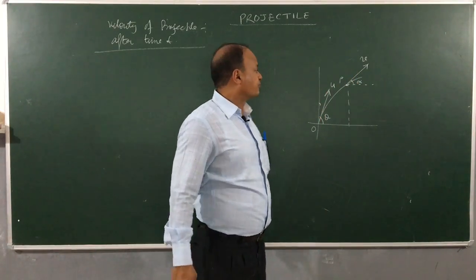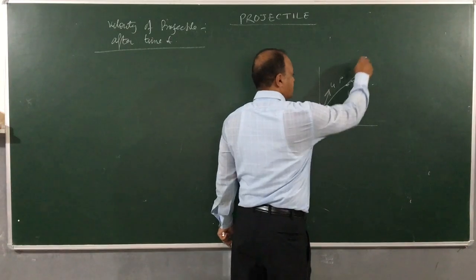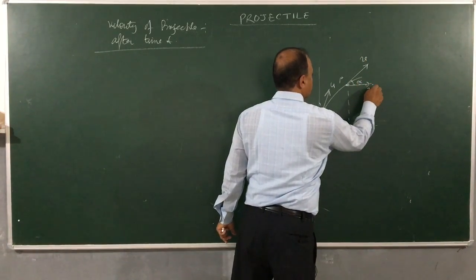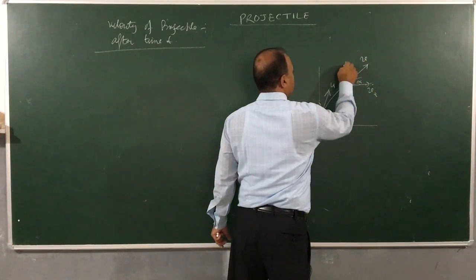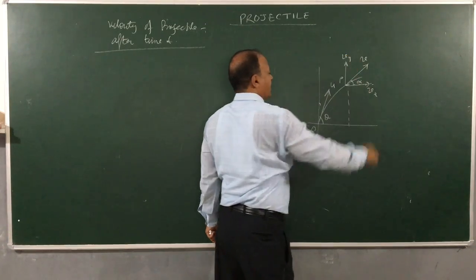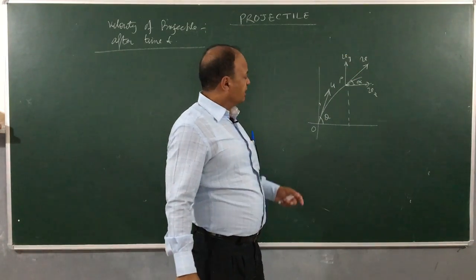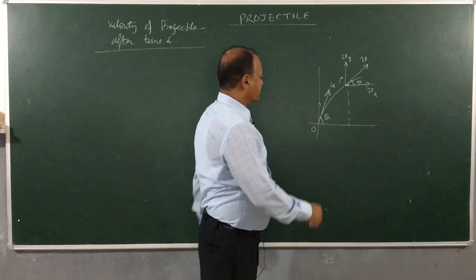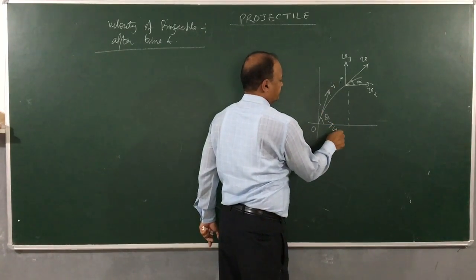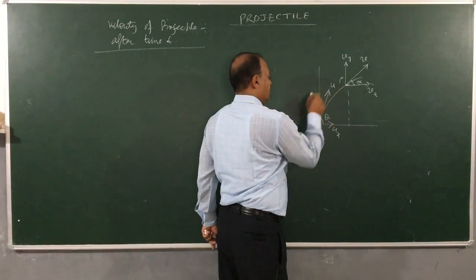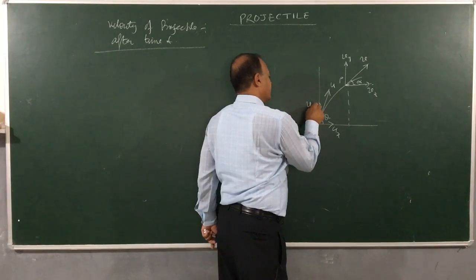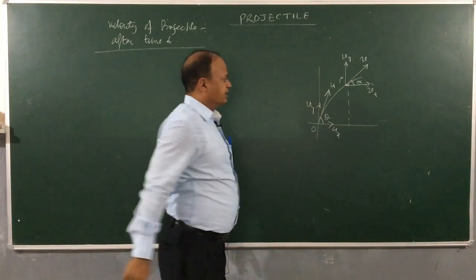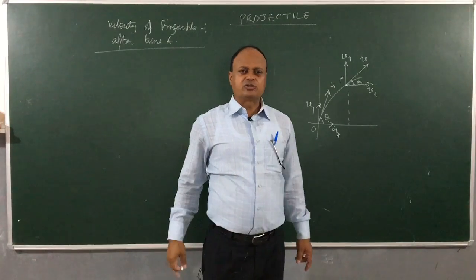We have done that this velocity will have two components, one is Vx and the other is Vy. During motion of a projectile, Vx will be same as Ux, and Vy will be variable because Uy is also variable.